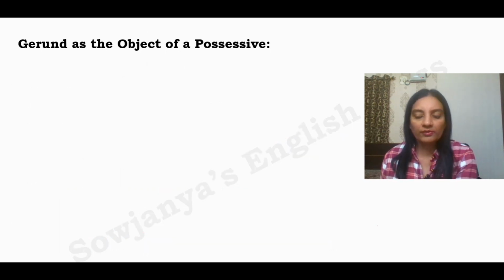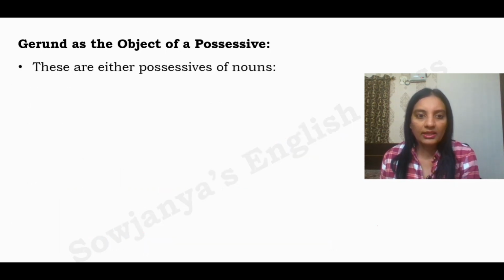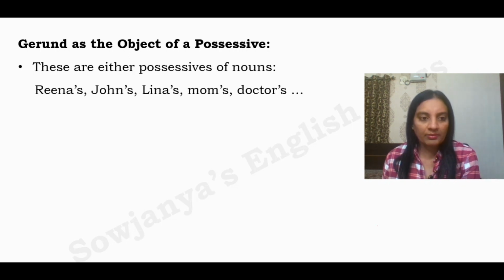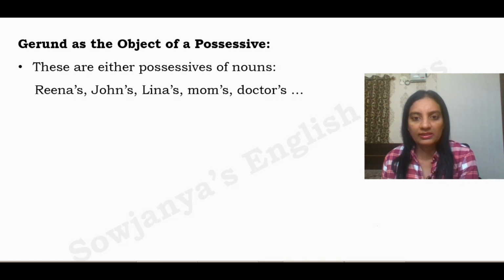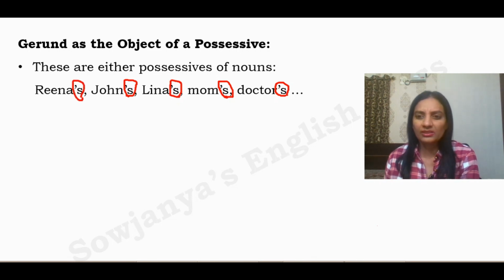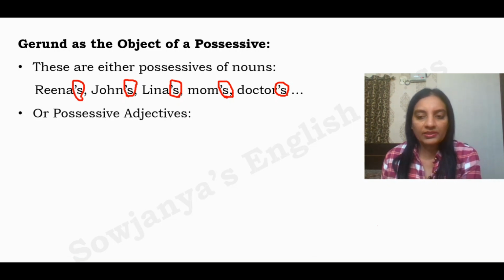Gerund as the object of a possessive. These are either possessives of nouns. We all know possessives, right? Apostrophe s for nouns, for example Reena's, John's, Lina's, mom's, doctor's. Do you see these apostrophes? These are our possessive forms of nouns. It is always denoted with this apostrophe s. And gerund as the object of a possessive. What is this? Even possessives also have objects. Let us find out.